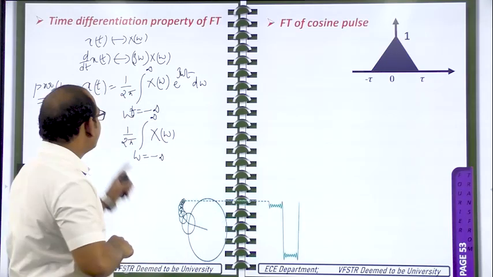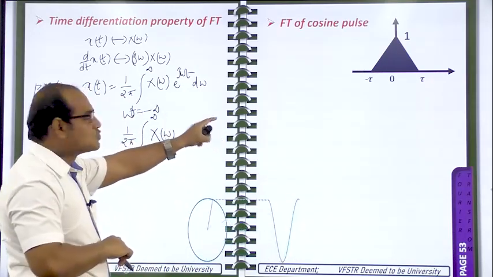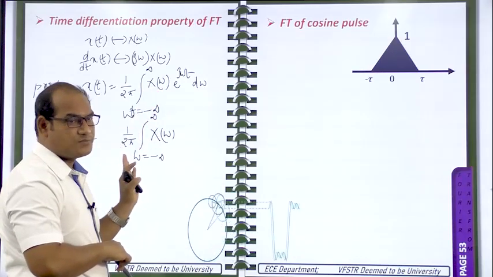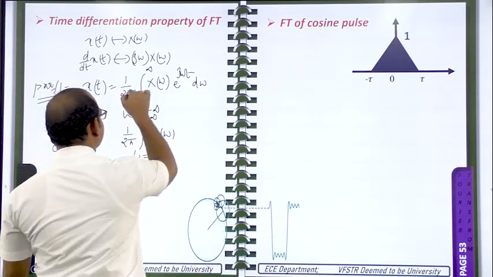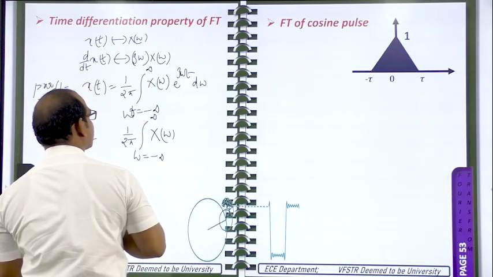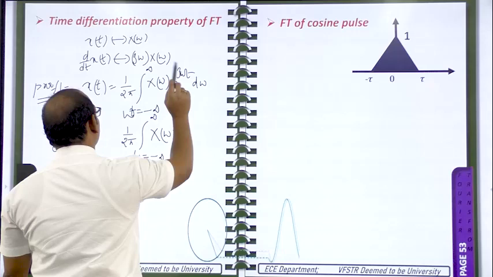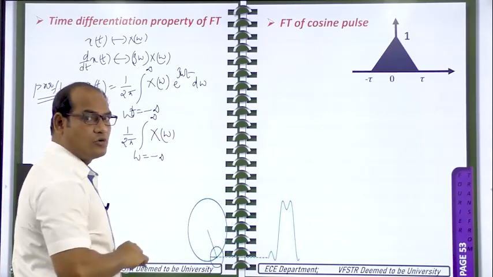We are doing the differentiation with respect to t, so only t terms are the variables, remaining all are constants. So 1 by 2 pi is a constant, X of omega is constant with respect to t, and e power j omega t is the variable with respect to t.